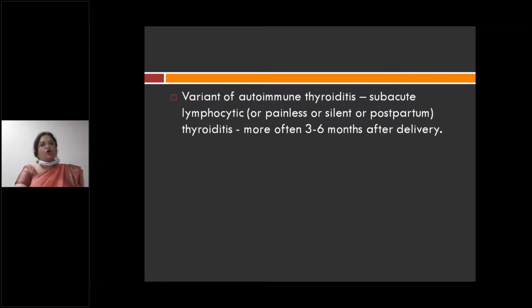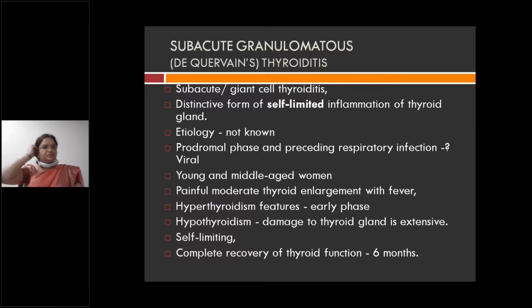Now, variants of autoimmune thyroiditis. What are the other variants of autoimmune thyroiditis? Subacute lymphocytic thyroiditis, which occurs more often 3 to 6 months after delivery. So it is also called postpartum thyroiditis, silent thyroiditis, painless thyroiditis, or autoimmune thyroiditis. That is, 3 to 6 months after delivery. This is a variant of autoimmune subacute lymphocytic thyroiditis.